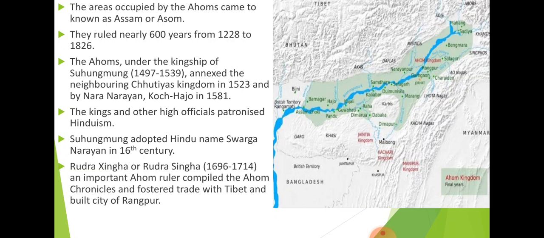The one thing that you have to also understand is that Suhungmung was the ruler who was always known for promoting the Hindu religion, because the Tai Shan people, those who came from China basically, did not have any kind of religion, but when they came to India, they adopted the Hindu religion and they promoted Hinduism, especially Suhungmung. And why is his name mentioned? Because he adopted the Hindu name of Swargnarayan.